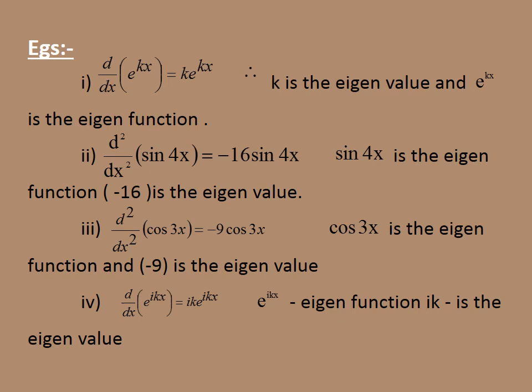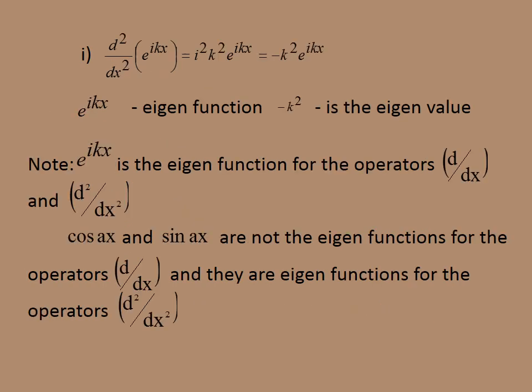Similarly, d by dx of e power ikx is equal to ik into e power ikx, and e power ikx is the eigenfunction and ik is the eigenvalue. These are simple examples to understand eigenvalues as well as eigenfunctions. d square by dx square of e power ikx is equal to i square k square e power ikx.